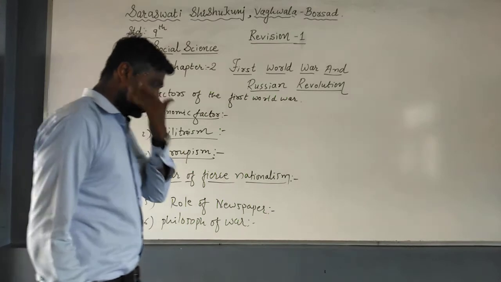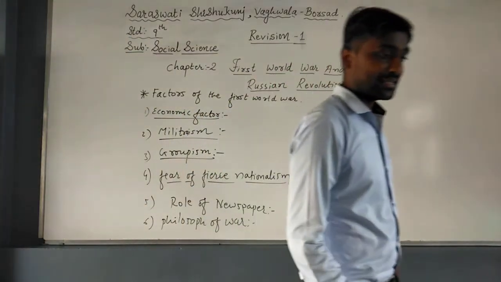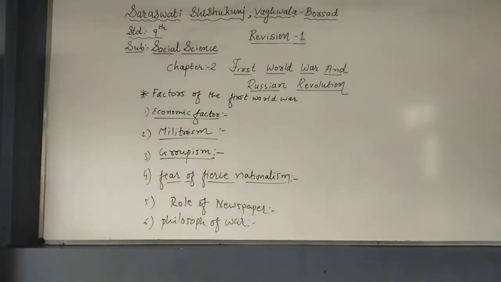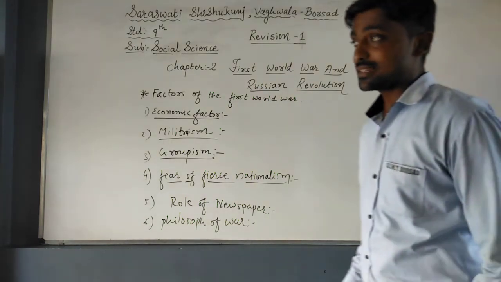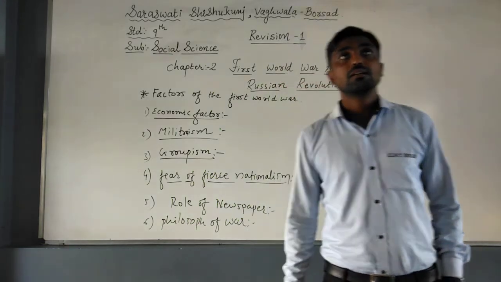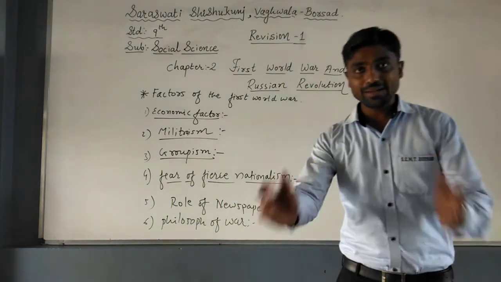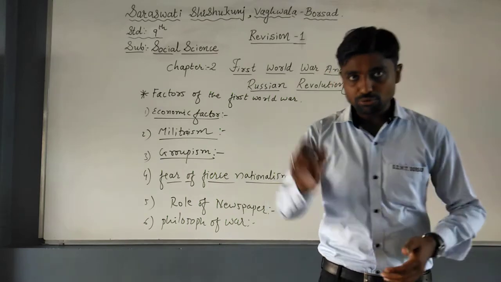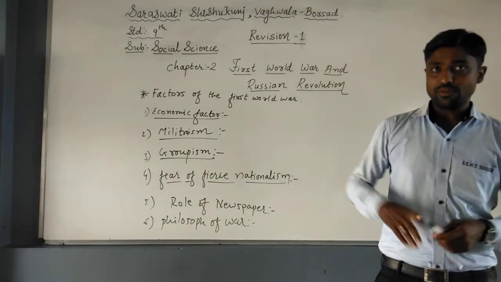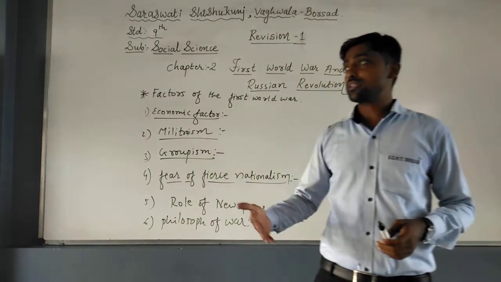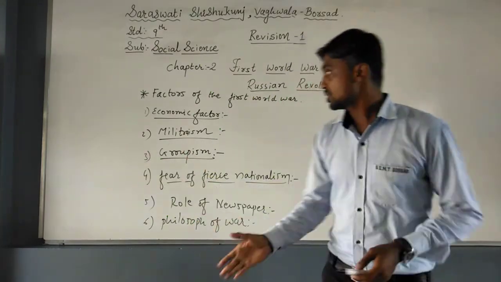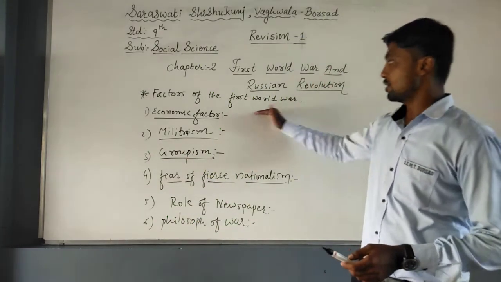At that time, the German writer Nesses and other German writers also wrote so many things. Tolstoy also published that only the mighty can deserve to live. War is a sacred war. Due to their writings, one kind of hatred was created against the other nation. So these are all the factors of the First World War, students.